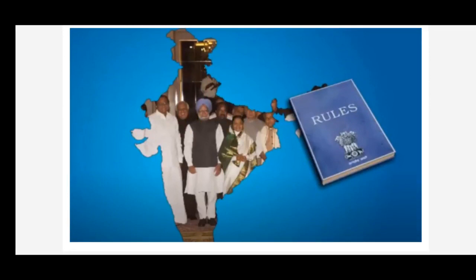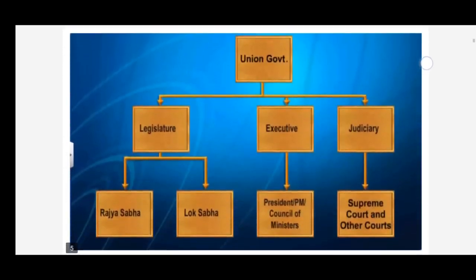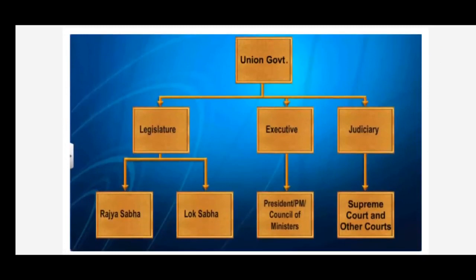They are the rulers because they were elected by the people. However, even the rulers need to follow certain rules and guidelines which are stated in the Constitution. It is necessary to divide the decision-making power of the government into three separate branches, that is, the legislature, the executive, and the judiciary.